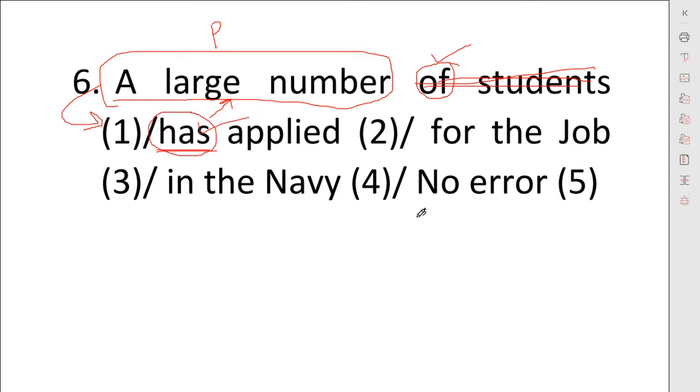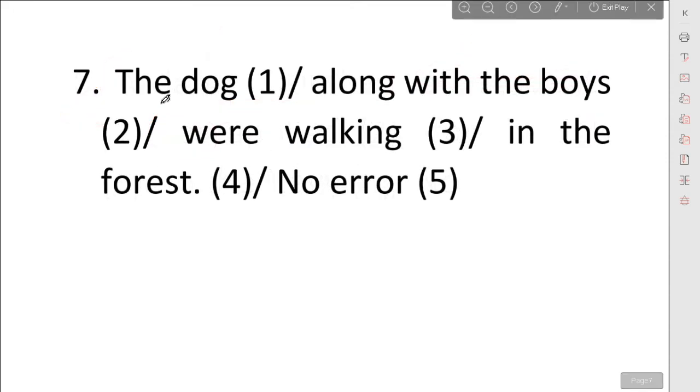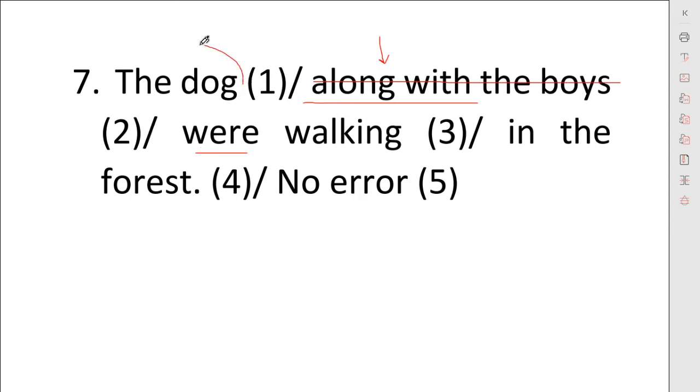Next question. The dog along with the boys were walking in the forest. I have already given you the trick. We have "along with" as a preposition here. So we will remove all of this till our verb. Now we will see what our verb will be according to this noun.